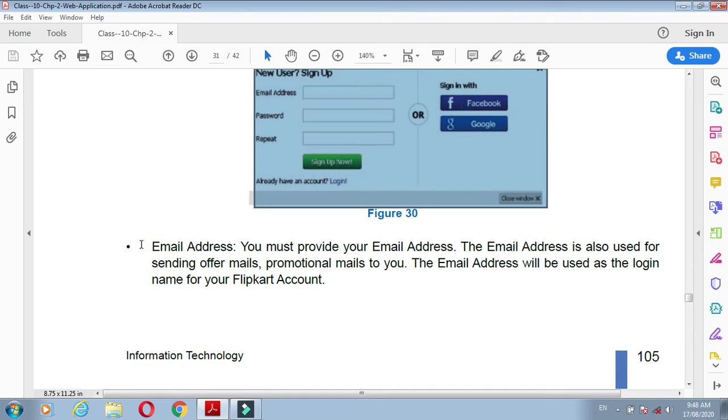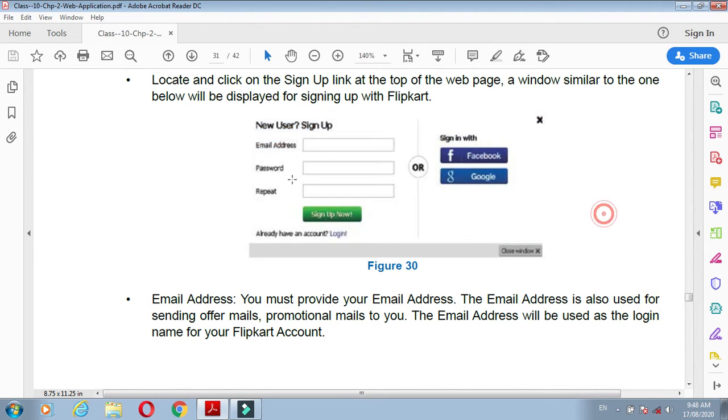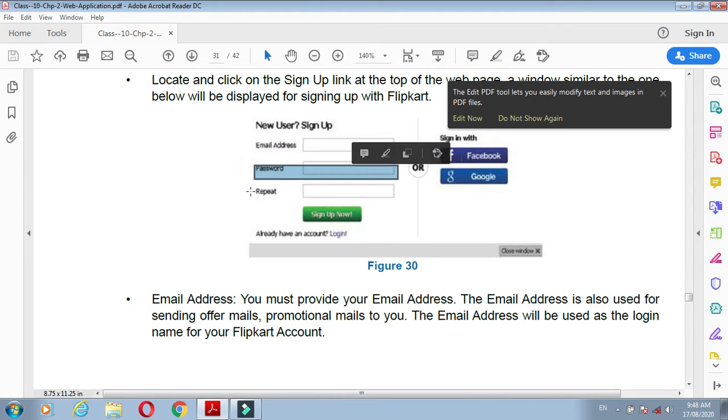Okay, so what do you need to write here? Your email address, then your password, and that password you have to type again here, and then you sign up. In this way you are creating your own account on that website.